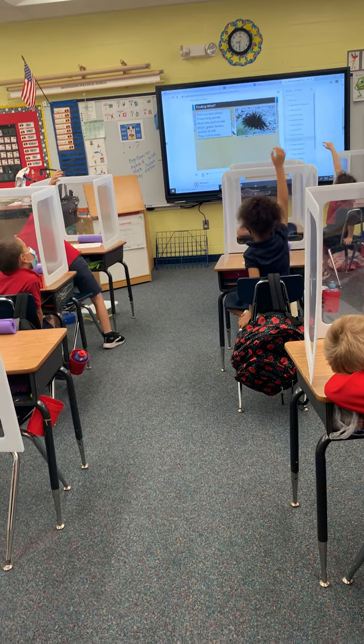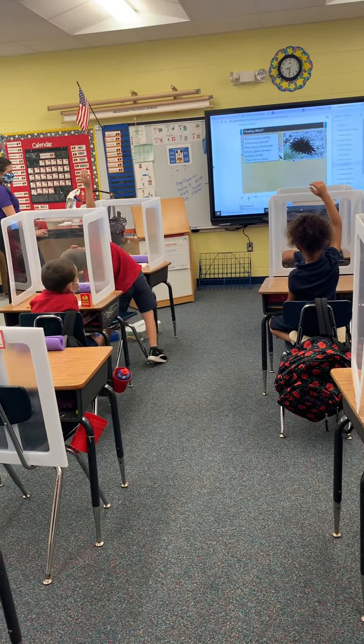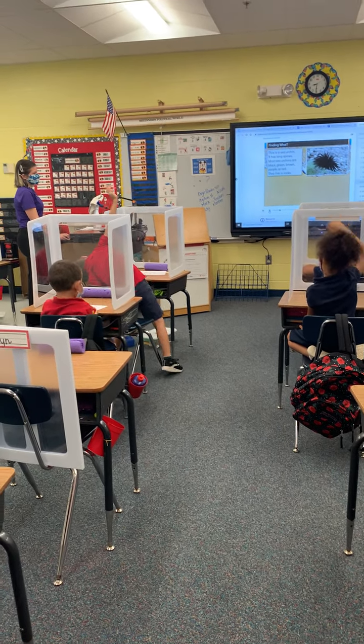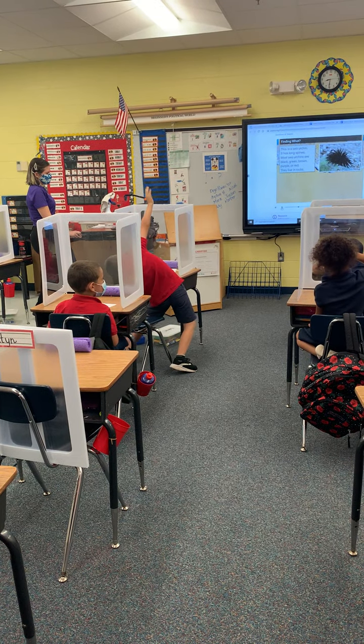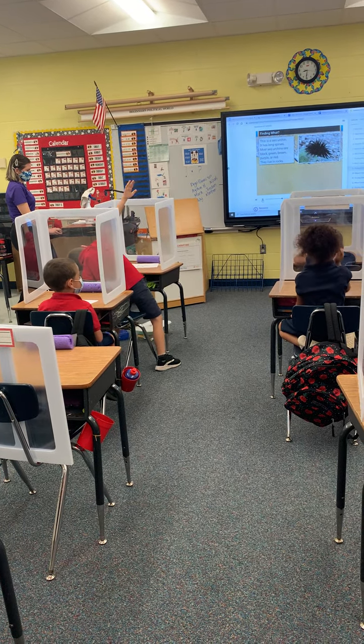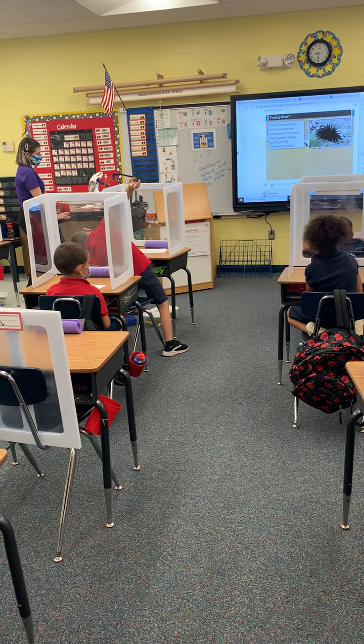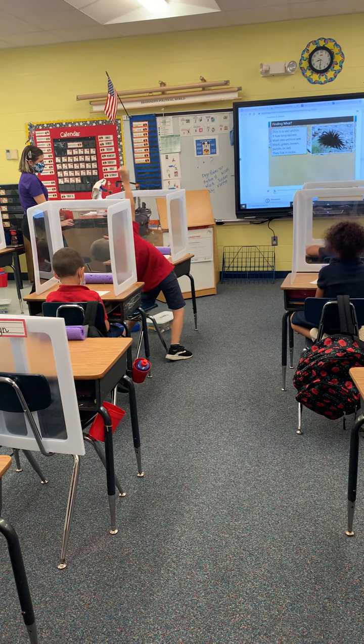Let's see what we found. It's a sea urchin. Let's read about them. Read along as I read aloud. This is a sea urchin. It has long spines. Most sea urchins are black, green, brown, purple, or red. They live in rocks.